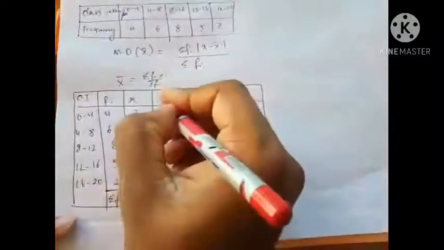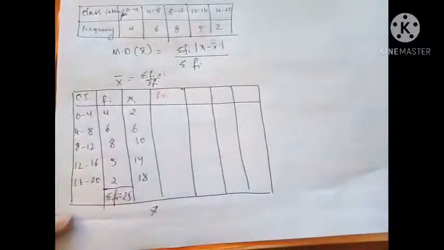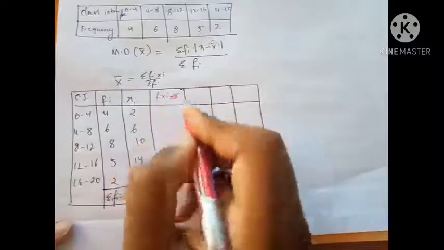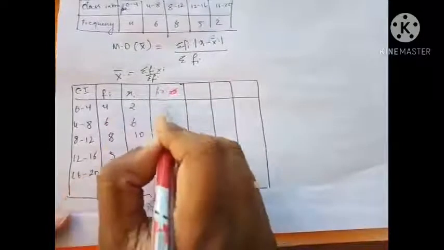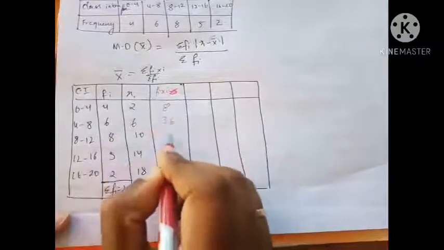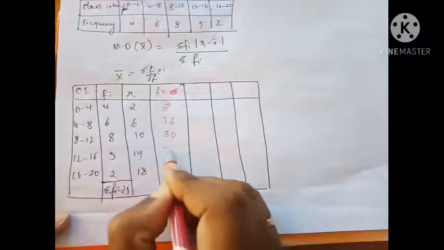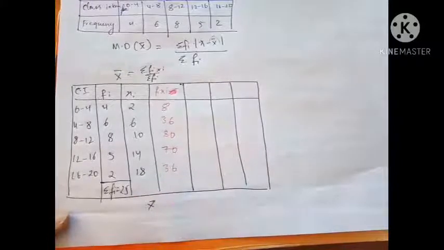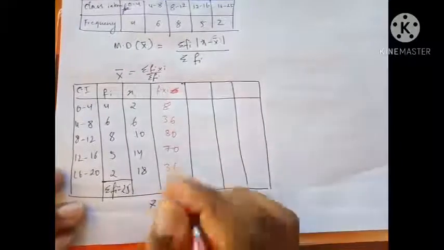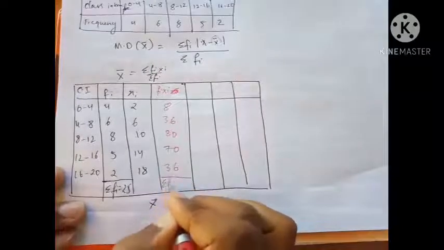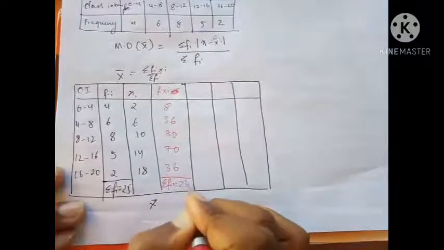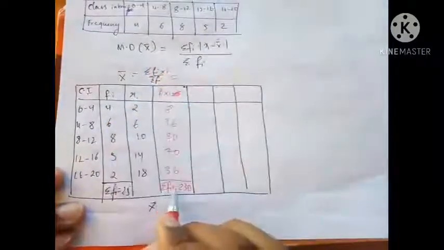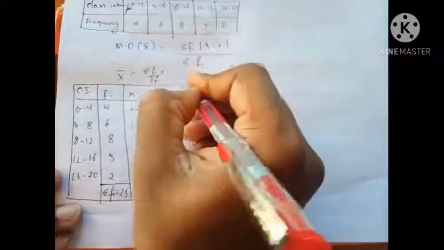That is going to be fi into xi. We won't say mean yet, we will do fi into xi. So 4 into 2 is 8, 6 into 6 is 36, 8 into 10 is 80, 5 into 14 is 70, 2 into 18 is 36. And if I add them, the total Σfixi, I will get 230. So what's my formula for finding the mean? Σfixi upon Σfi. So Σfixi is 230 upon 25.